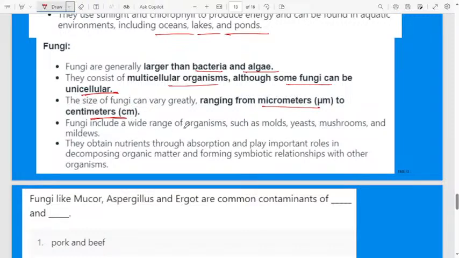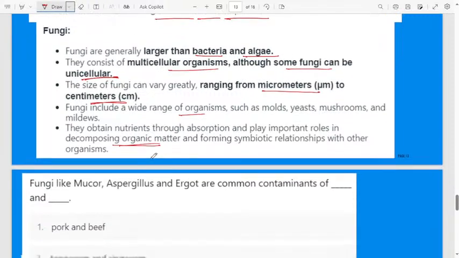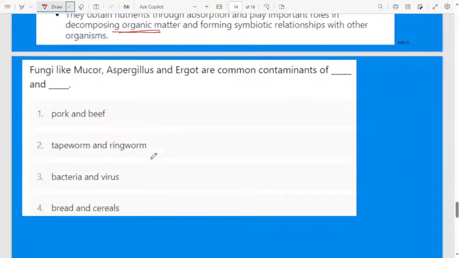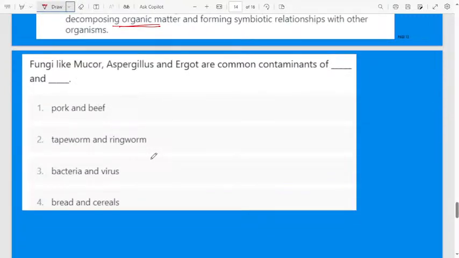Fungi include a wide range of organisms such as molds, yeast, mushrooms and mildews. They obtain nutrients through absorption and play an important role in decomposing organic matter and forming symbiotic relationships with other organisms. Some fungi, like mushrooms, we eat, and yeast is also good for our body. Up to a certain range we use them, but if they are present in a higher percentage, they will be harmful to our life. Based on that point, the next question will come.